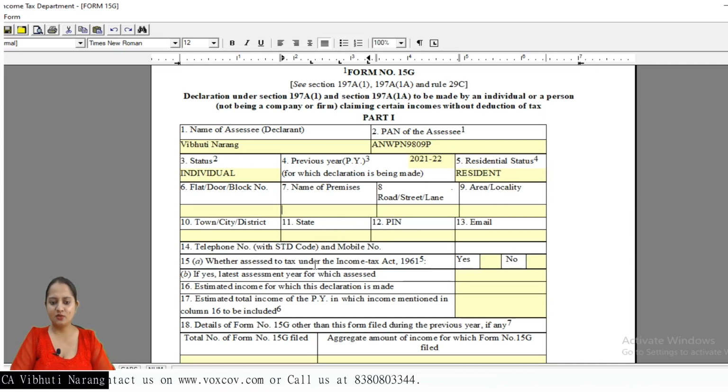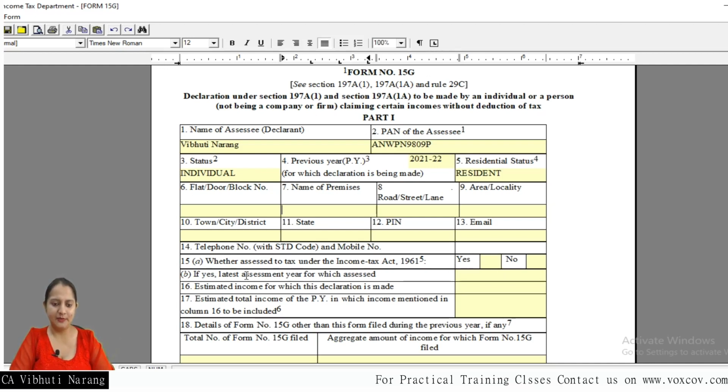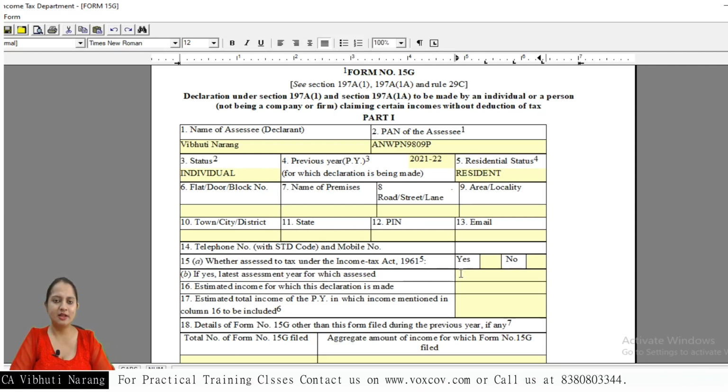Whether assessed to tax under the Income Tax Act, yes or no. You have to mention whether you are liable to be assessed under the Income Tax Act. If there is no assessment done, then it will be no, otherwise yes. If yes, the latest assessment year for which assessed. If any assessment has been undertaken, the answer will be yes, otherwise no.